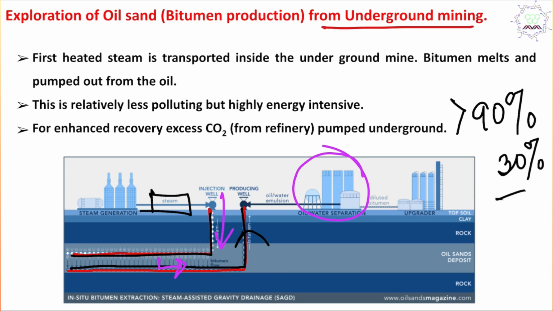Another thing, it's energy intensive also, because bitumen is a solid material and you have to melt it using heated vapor. So you need to put in a huge amount of energy, and that comes from burning a huge amount of natural gas, and this makes the oil extremely polluting. But it's done not only for the Canadian job sector, second thing for the energy security of its neighbor United States.